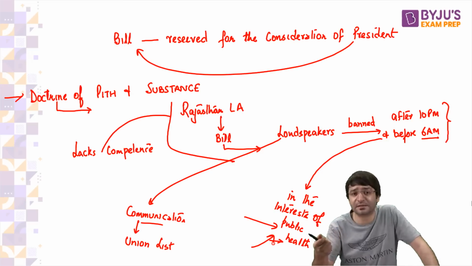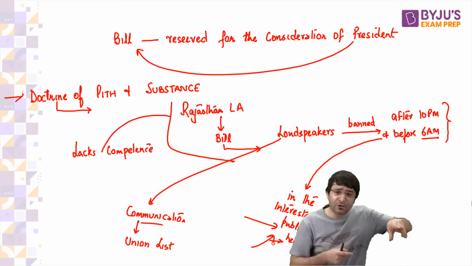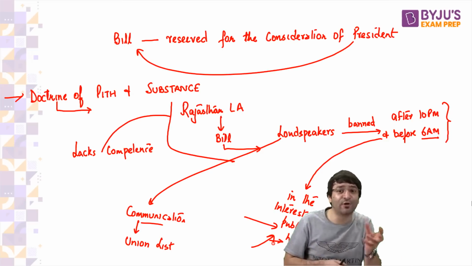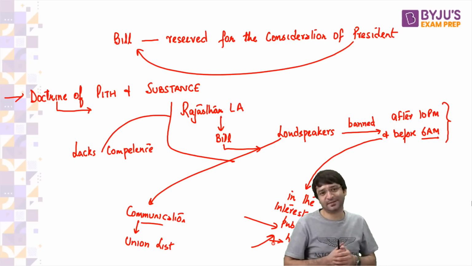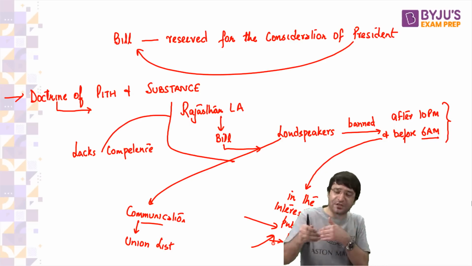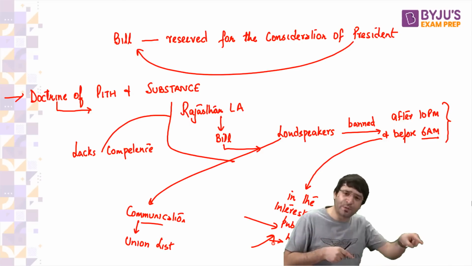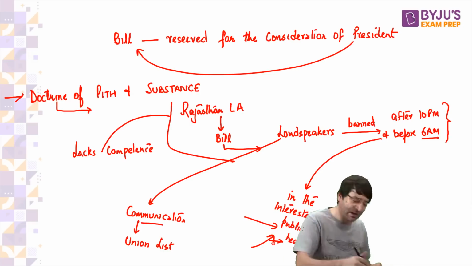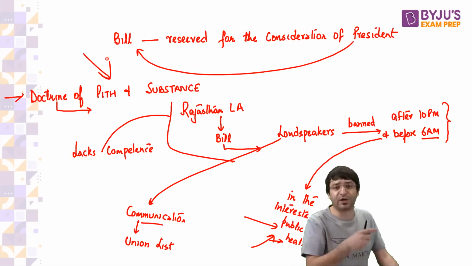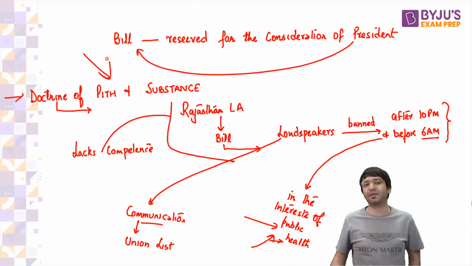For example, defense. There will be encroachment into the state list, such as law and order. But what is the real purpose? Defense of India. Even if there is encroachment into the state legislature, it doesn't matter. We have to look at what is the real objective of this law. That is the doctrine of pith and substance.